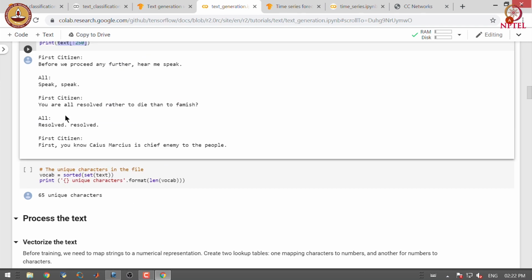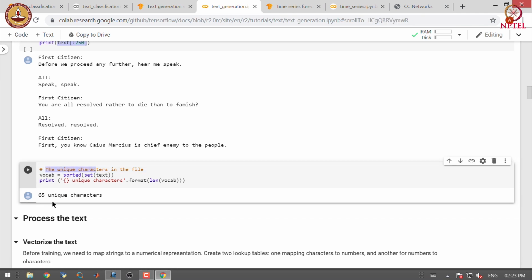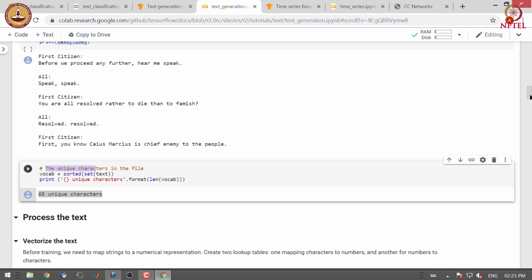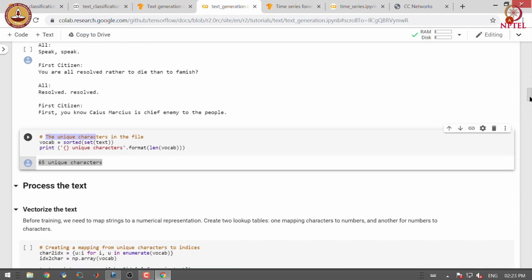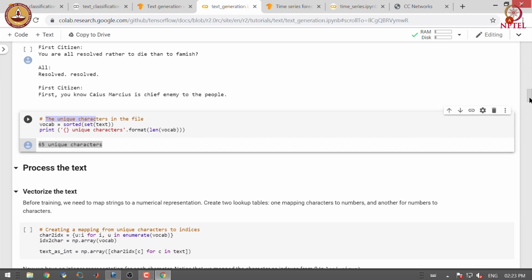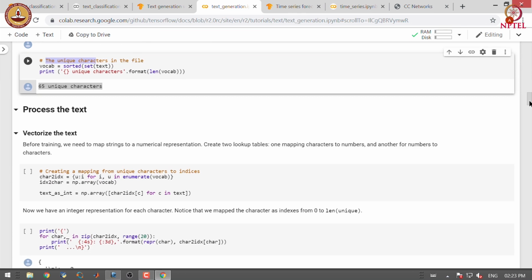The number of unique characters in the file is 65. Our job is to predict one of these 65 characters for a given sequence of characters, and the predicted character is the most likely character to follow in the sequence.